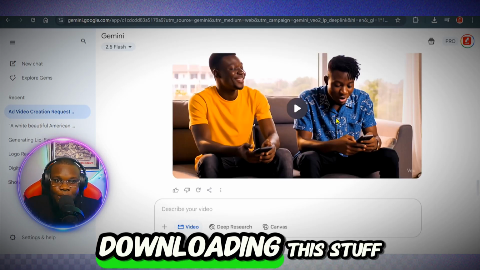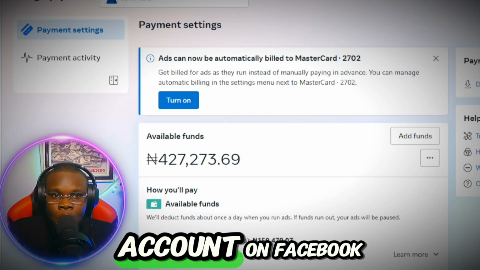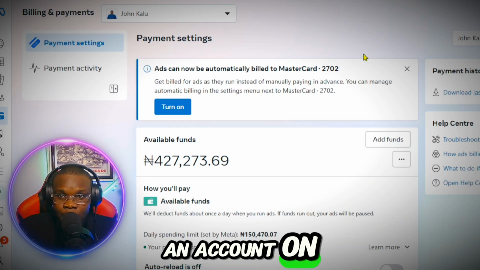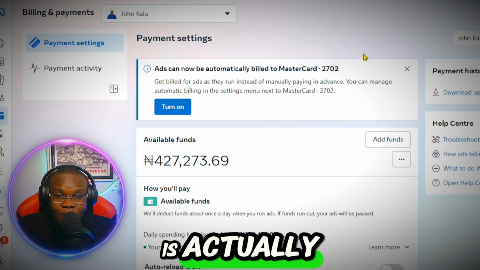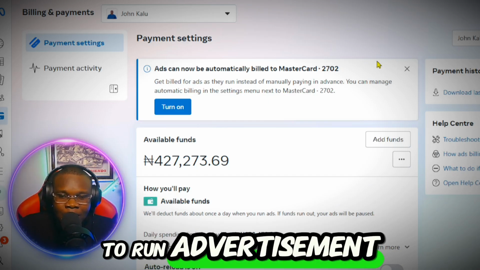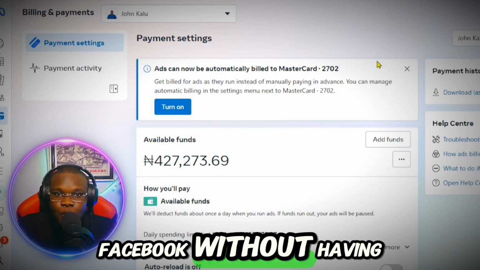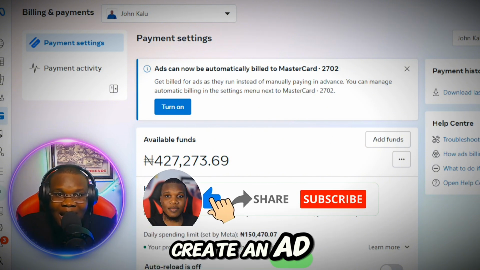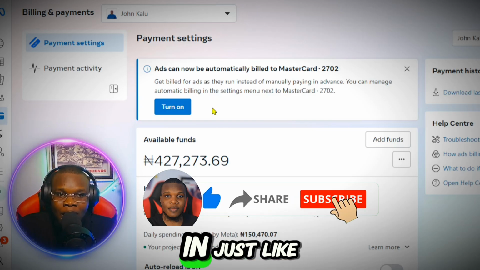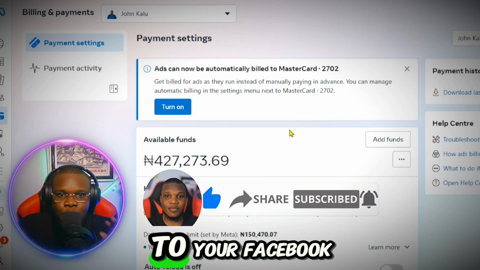All right, so after downloading this stuff, you have to simply create an account on Facebook. When you have an account on Facebook, create a page for yourself on Facebook as well, and this page is actually what is going to help you to run advertisement, because you can't run advertisement on Facebook without having a page, and you have to get yourself an ad manager account. Create an ad manager account where you have to log in just like this and make sure you add money to your Facebook account.